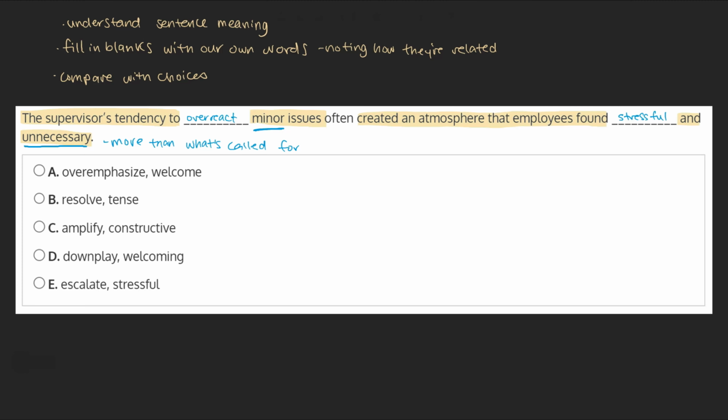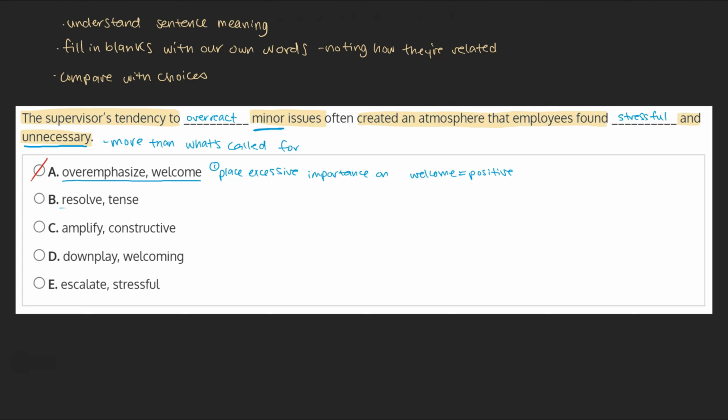Now that we have our placeholder words in mind, let's take a look at our choices. A. Overemphasize minor issues, a welcome atmosphere. Overemphasize means to give something excessive importance, which does fit well with the idea of treating minor issues too seriously. However, welcome is positive, and it doesn't make sense to say employees found the atmosphere welcome and unnecessary at the same time. Because the second word doesn't fit, we can mark this choice off.